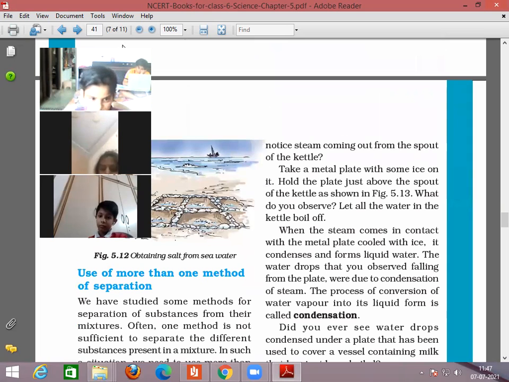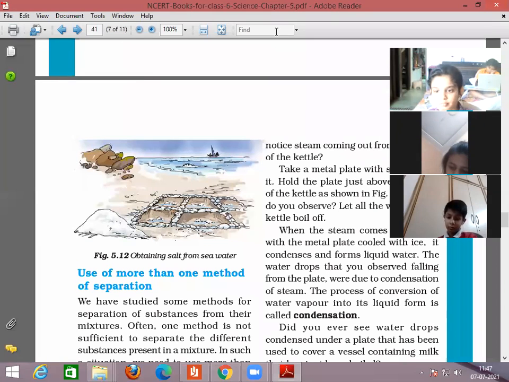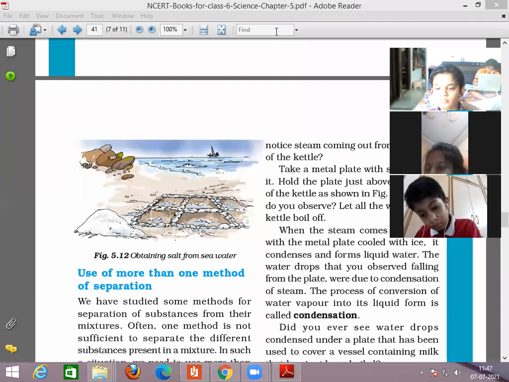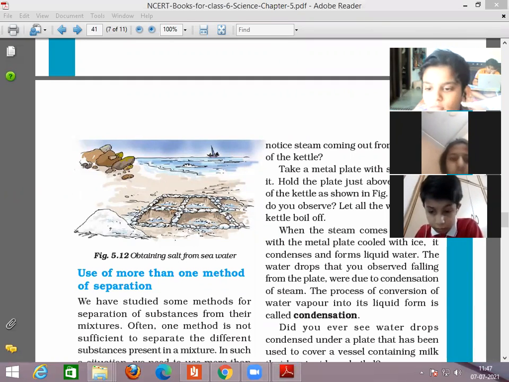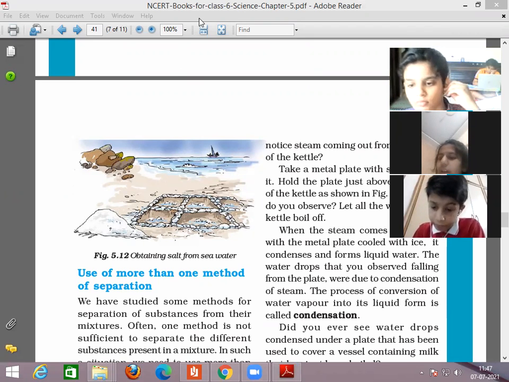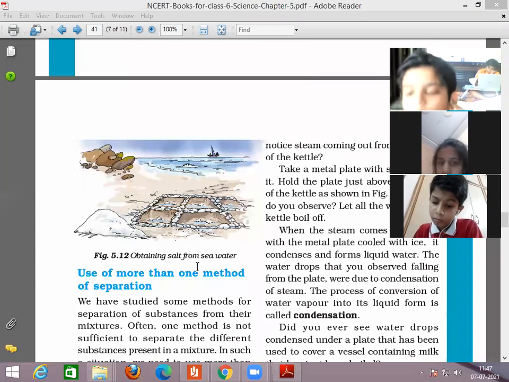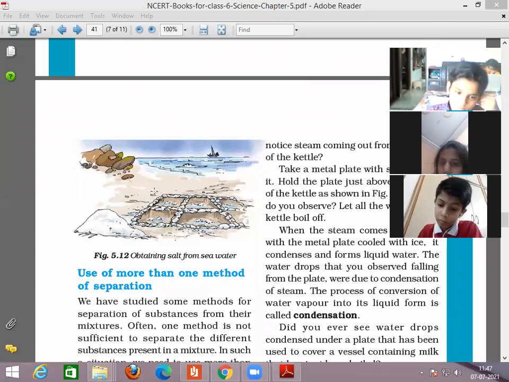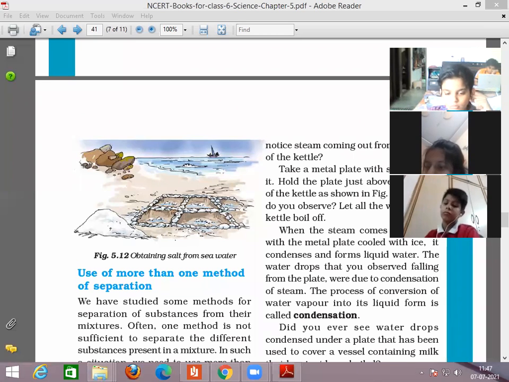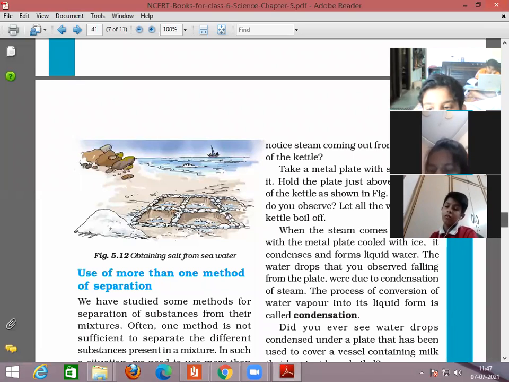So in the diagram, you can see how the process of evaporation takes place. Here at the sea, shallow tanks are made, and in those shallow tanks, the water is evaporated and we can obtain the salt. Okay, this is the way how we obtain salt.